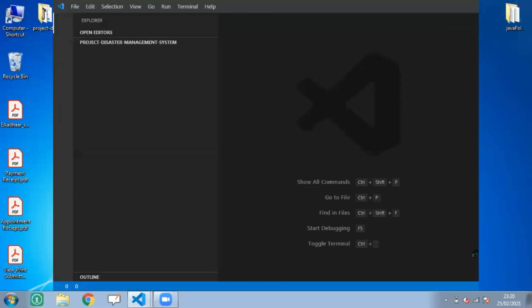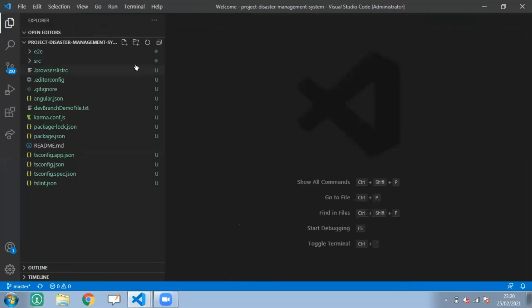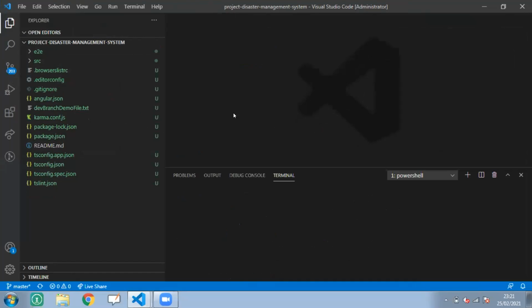I have opened this project. You can see it is showing 203 changes, which means I have made changes in 203 files. Now I need to open the terminal.